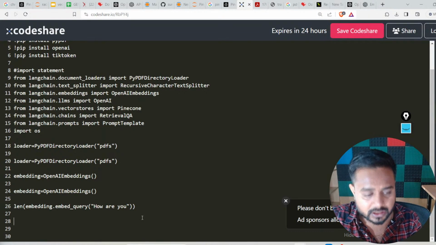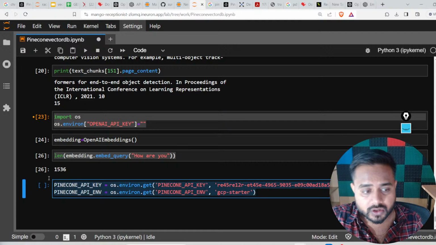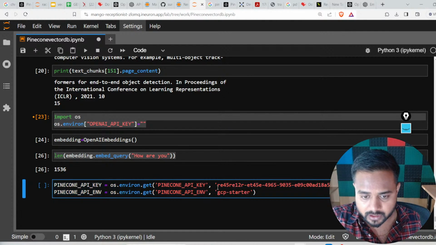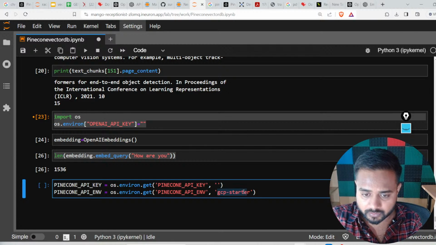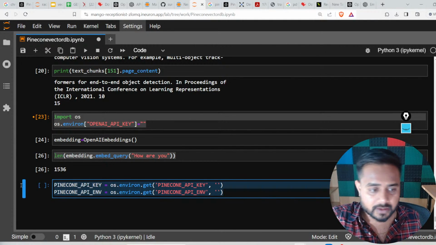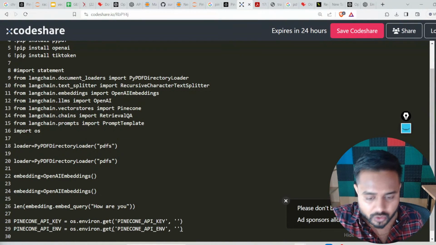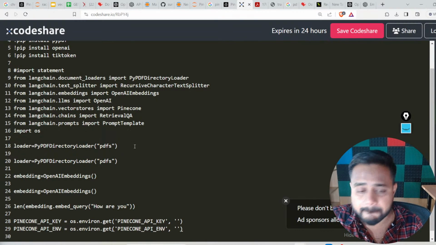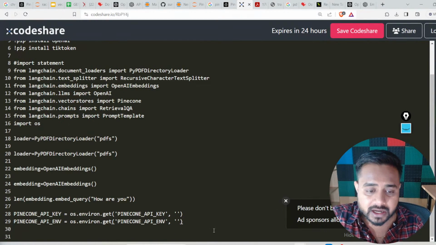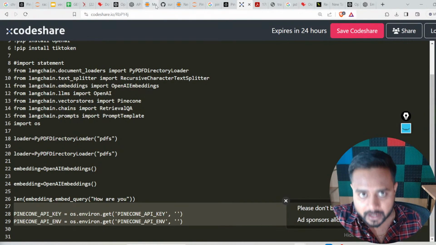Now for the next one, I can give you this particular code also. First of all, let me remove this thing, and let me remove this thing also. Fine, now it is clear and you can run along with me. So please check out this codeshare.io link inside the chat box, guys, and please try to copy the code from there.